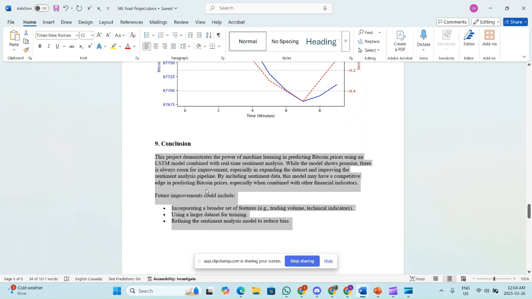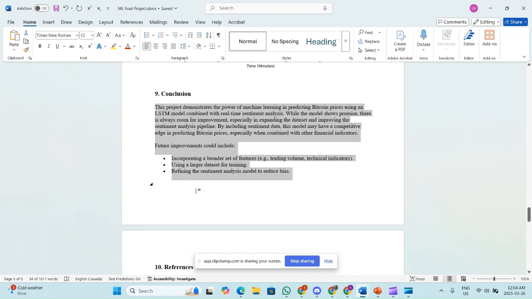Conclusion. This project demonstrates the power of machine learning in predicting Bitcoin prices using an LSTM model combined with real-time sentiment analysis. While the model shows promise, there is always room for improvement, especially in expanding the dataset and improving the sentiment analysis pipeline. By including sentiment data, this model may have a comparative edge in predicting Bitcoin prices, especially when combined with other financial indicators.